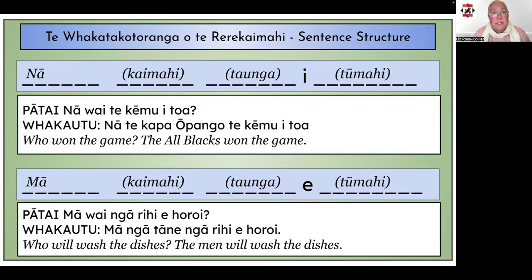Here are a couple of examples. I've included the sentence structures here for nā wai and mā wai, and then te pātai me te whakautu, the question and the answer for each one. Nā wai te kēmu I toa, nā te kapa ōpango, te kēmu I toa. And mā wai ngā rihi e horoi, who will wash the dishes, mā ngā tāne ngā rihi e horoi.